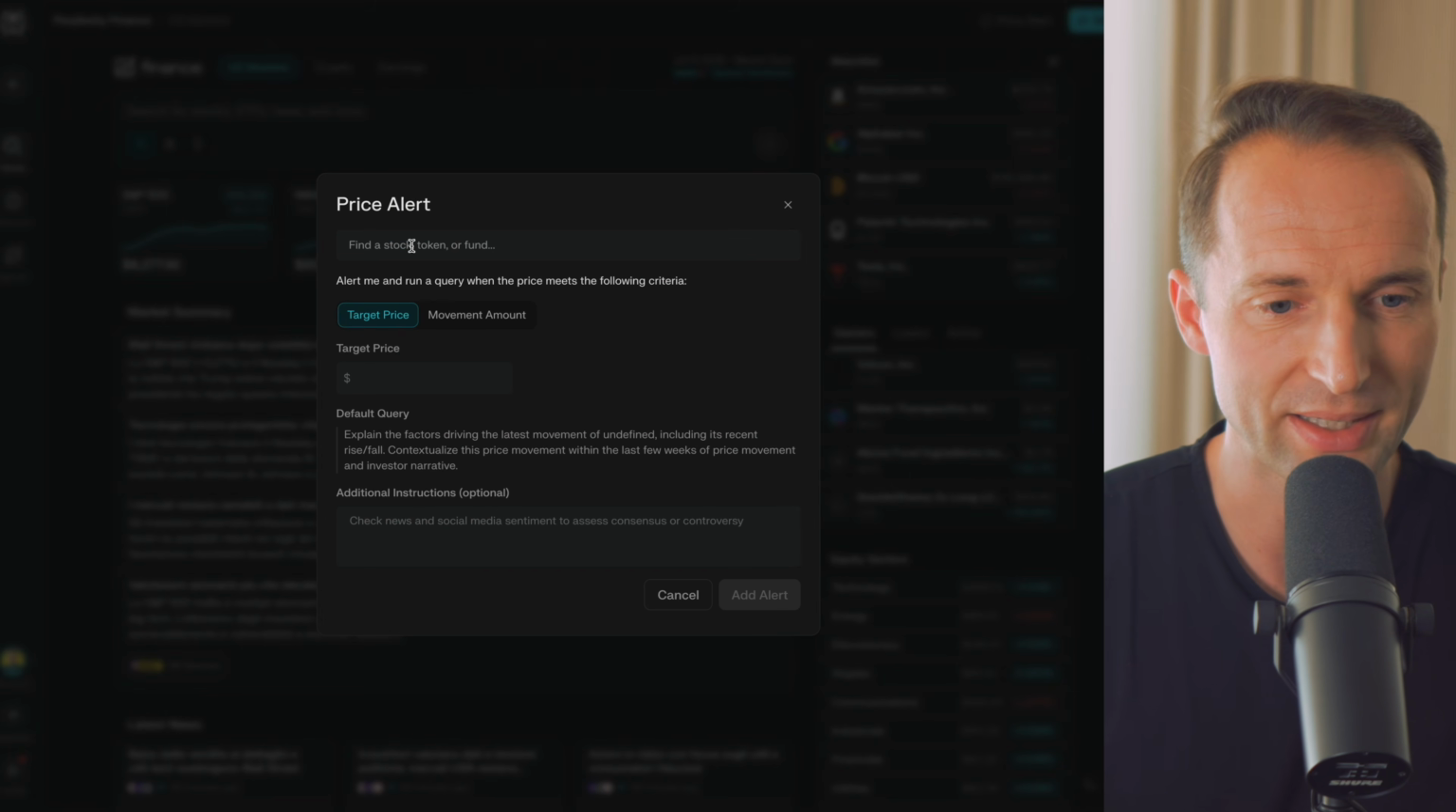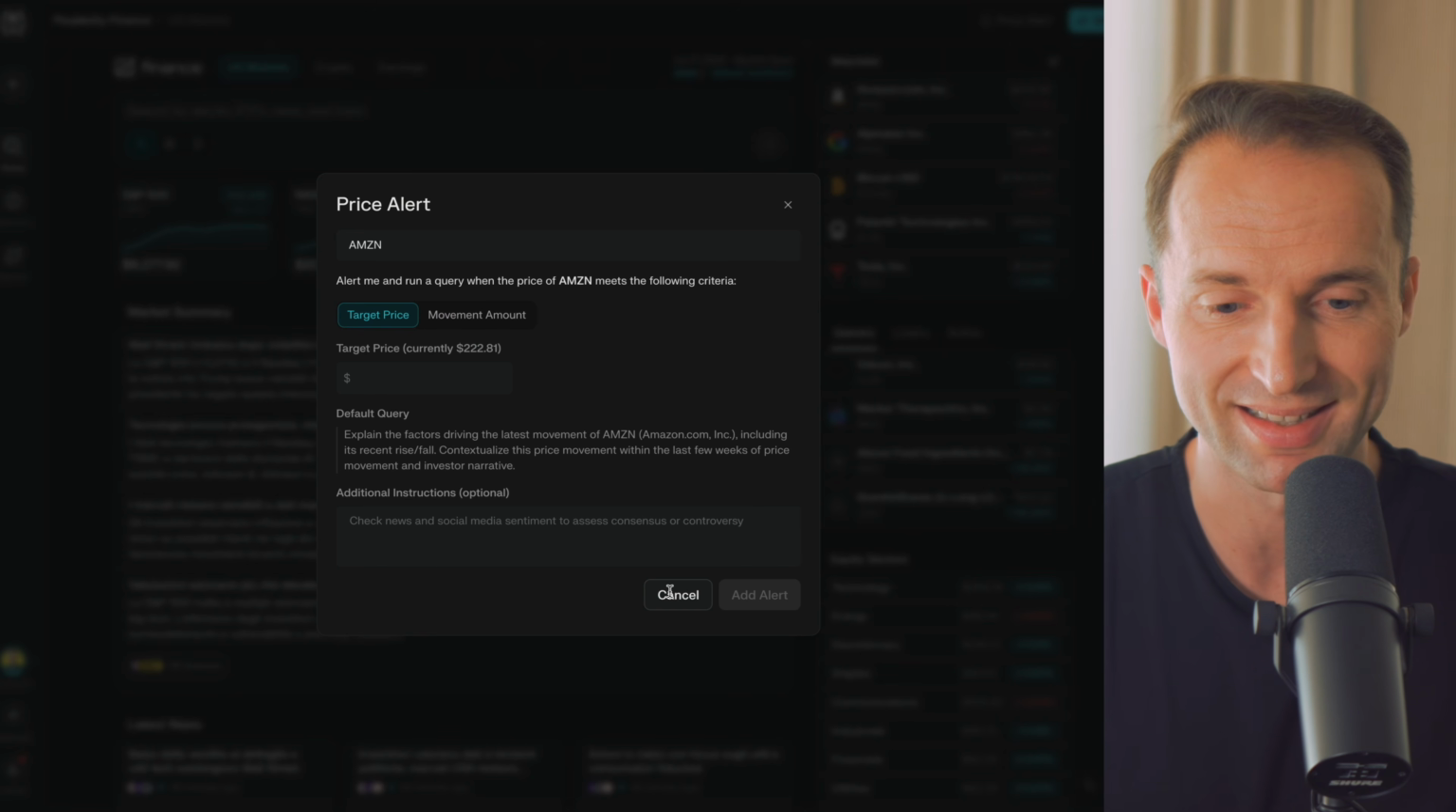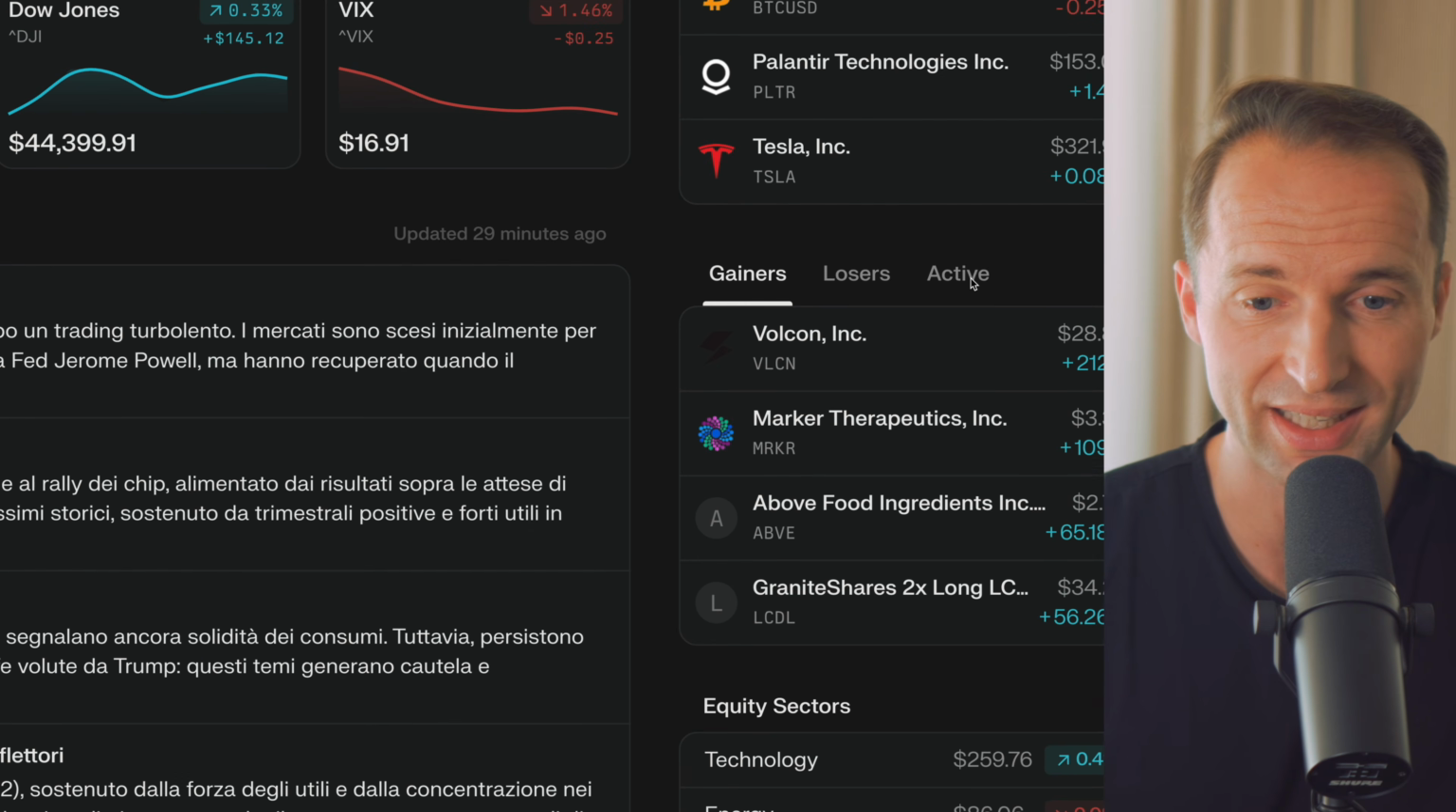Price alert. As anywhere, you can set up a price alert for any stock that you want, set a target amount, and boom, it will start sending you alerts. Then over here on the left, you also have gainers and losers.